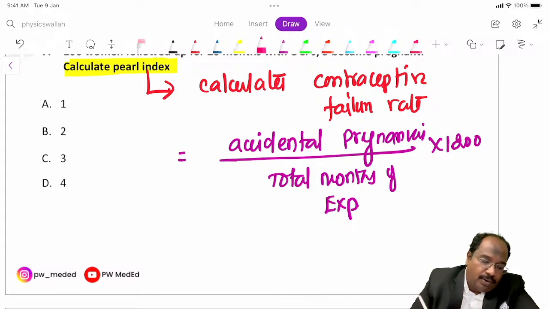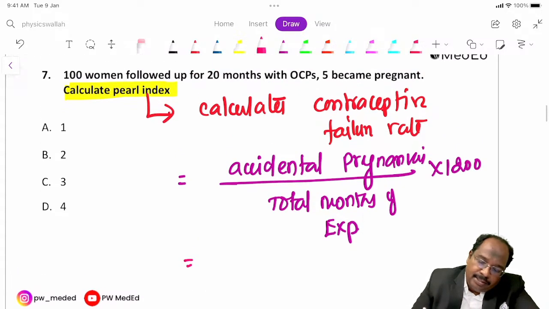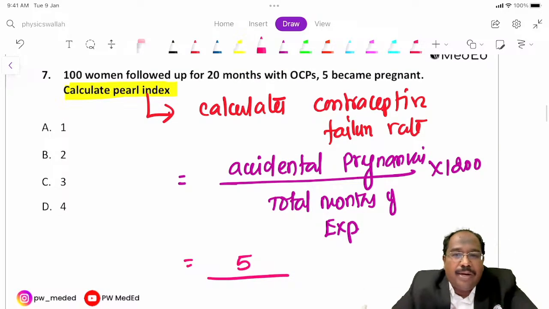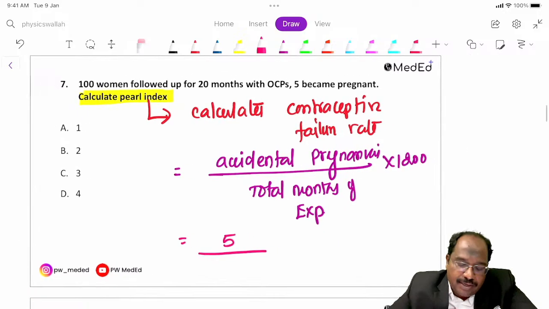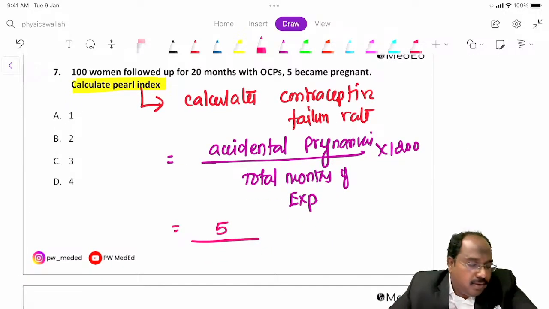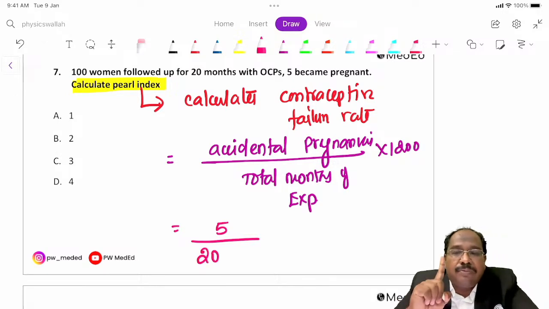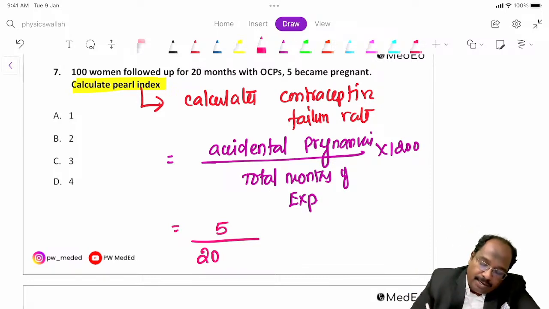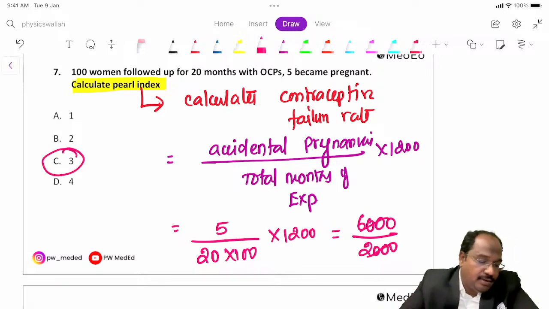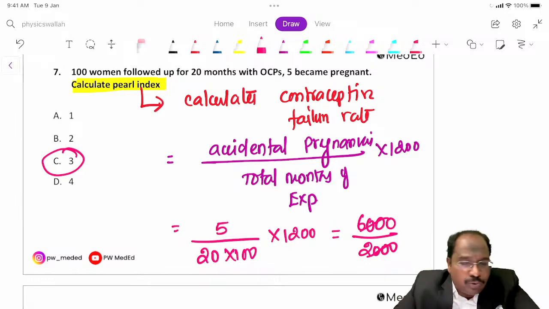So what is the numerator? The numerator is 5, the number of pregnancies. What is the denominator? It is 20 months, but 20 months is for one woman. How many women did we follow? 100 women, so you have to multiply it by 100. This gives 6,000 by 2,000, so the answer is 3. It comes to 1200.